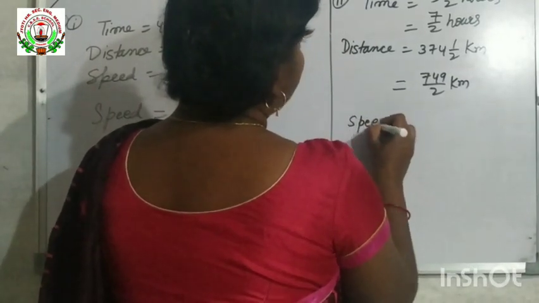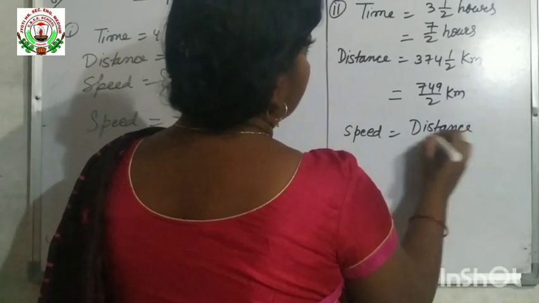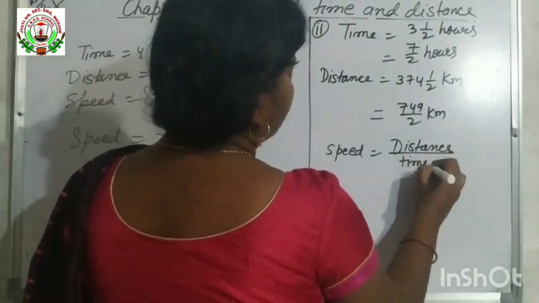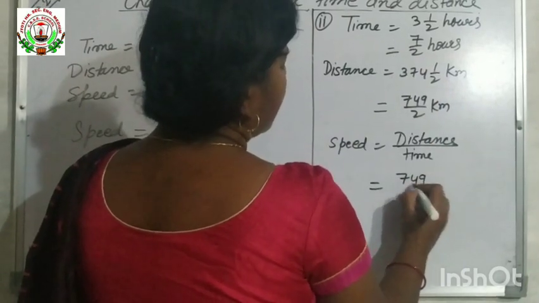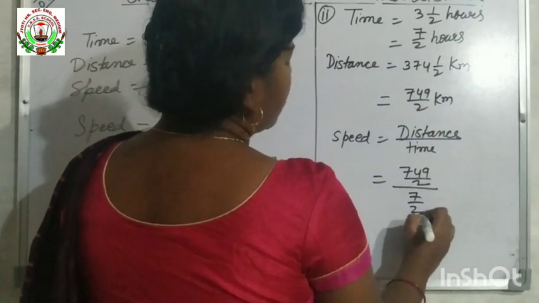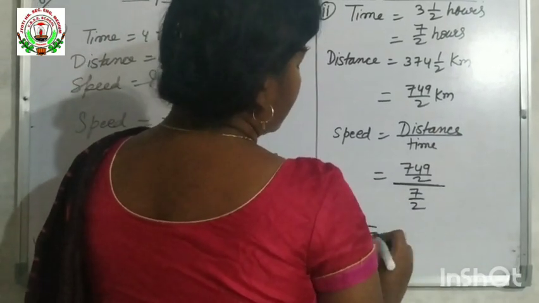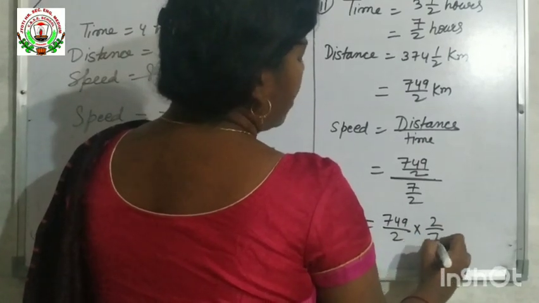Speed is equal to distance by time. What is distance? Distance is 749 by 2 and time is 7 by 2. It is the main fraction. Okay. Now 749 by 2 into 2 by 7.